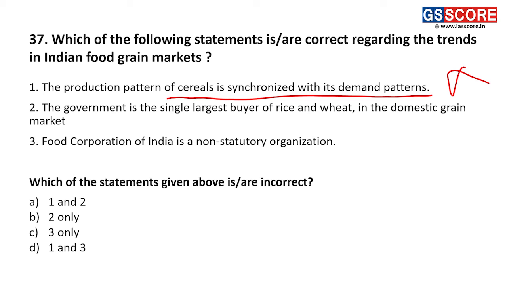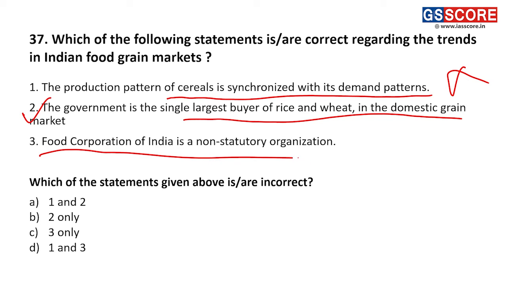Supply is growing fast. Second, the government is the single largest buyer of rice and wheat in a domestic grain market. That is correct. It is because of the PDS system that the government purchases a lot. Then we have Food Corporation of India is a non-statutory organization, which is incorrect. Food Corporation of India, FCI, is a statutory organization. I think you should have known this at least.